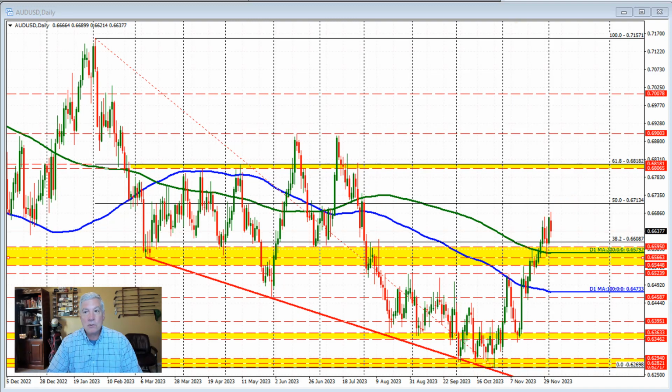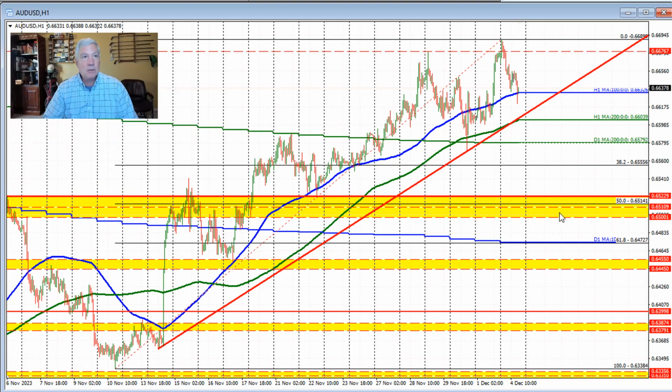Let's take a closer look at the hourly chart and see what's in play there. What we can see in trading here today is that the price did move below the 100-hour moving average. Now that has not been unusual. We moved below it on Thursday. We moved below it on Friday on a number of different occasions, as you can see. But in trading here today, the price spike only lasted one bar before the price moved back above that moving average. So our buyers are trying to be in play here.